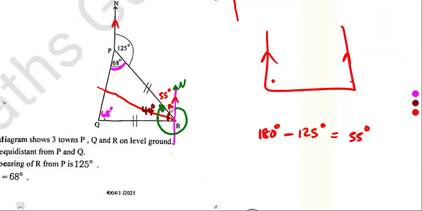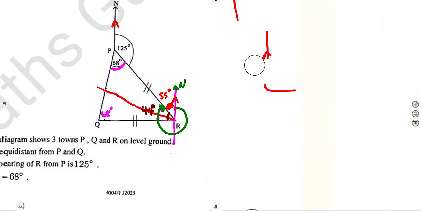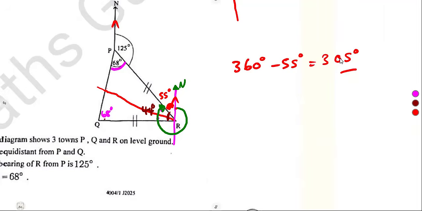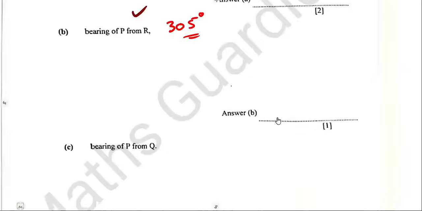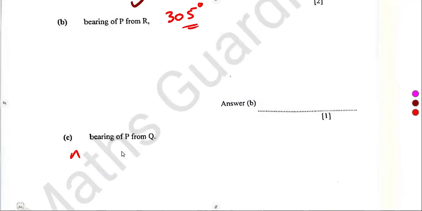The remaining angle, this one, we do not need. We need the angle from the North Pole up to this line. So we are simply going to remove the part that we do not need, the 55, from 360. Therefore, our bearing is 360 minus 55, which is 305 degrees. So that's our bearing. I'm considering three-figure bearing, guys. You can use any compass bearing, it's up to you.